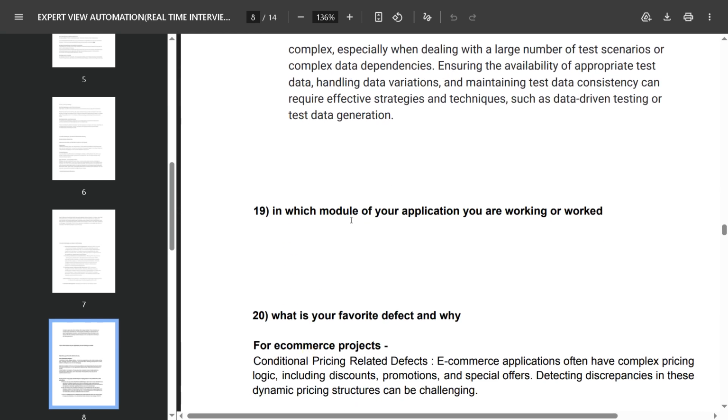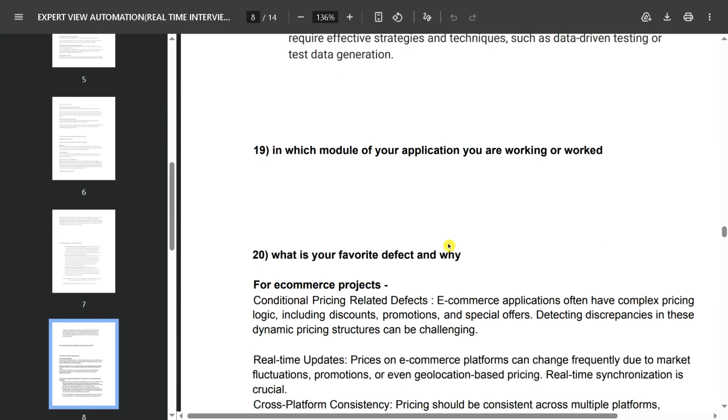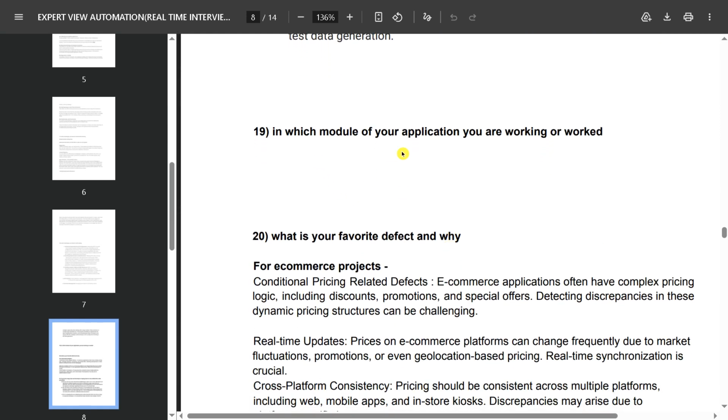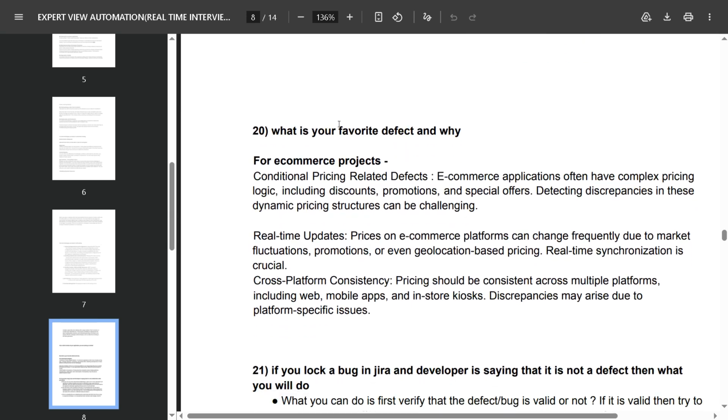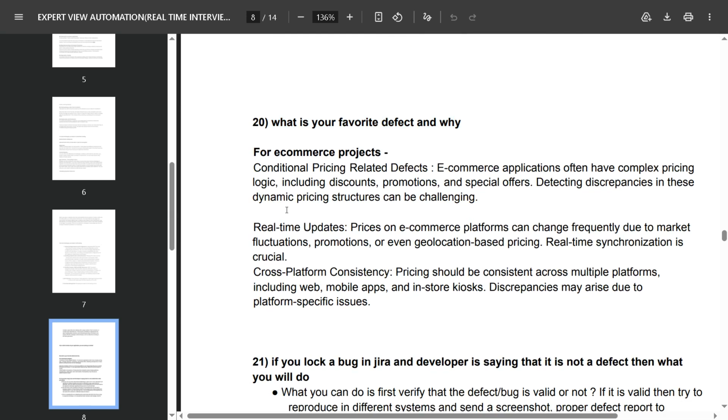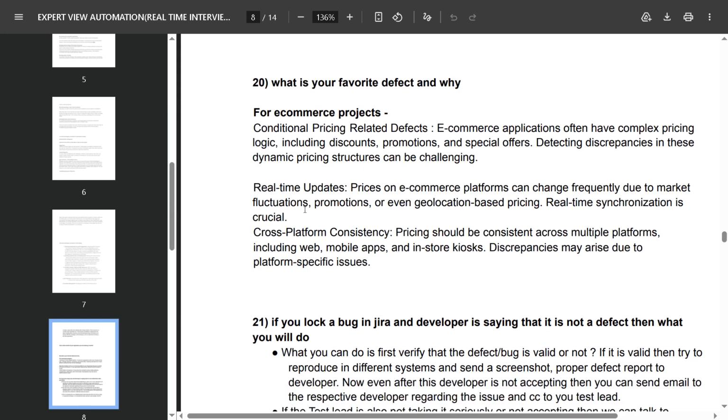And in which module of your application have you worked? This is a rarely asked question. And what is your favorite defect and why? This may be asked in your final or manager round interview for an e-commerce project. You can choose which of your favorite bugs or defects to describe.